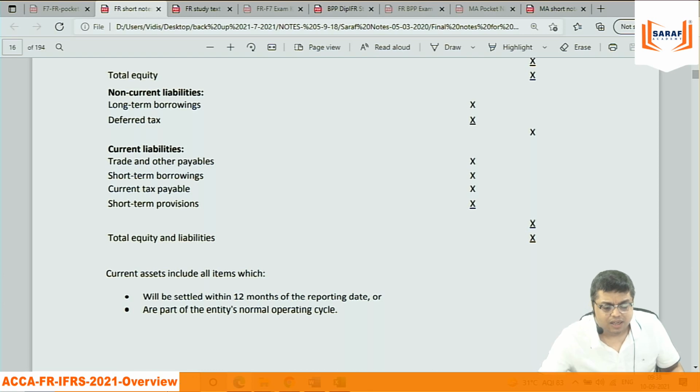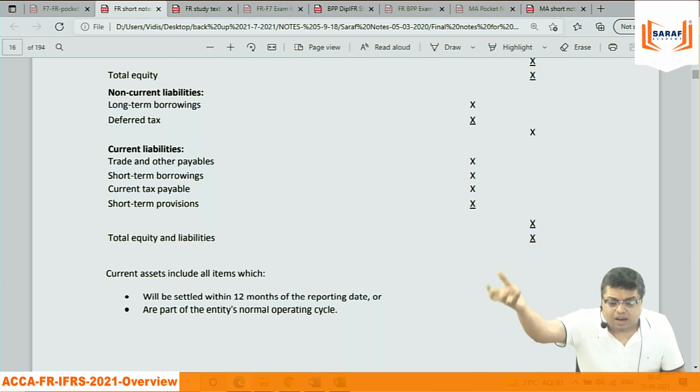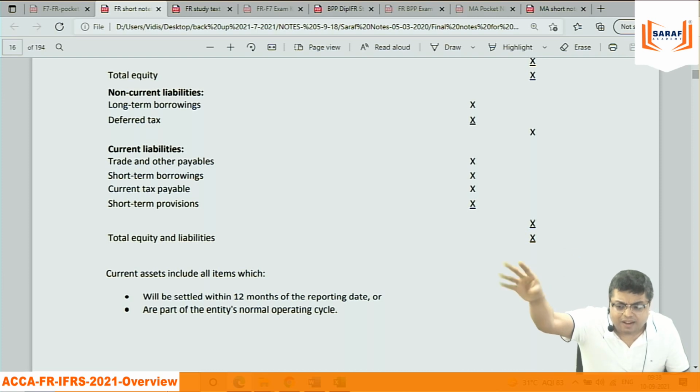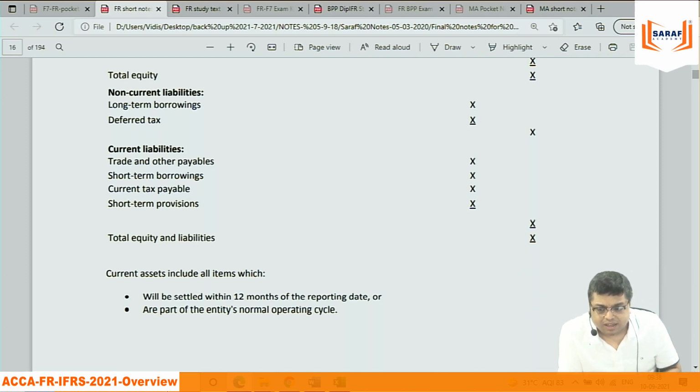Convergence means either the world is accepting IFRS, different countries, or they are developing their own accounting, like India is developing Ind AS based on IFRS. Similarly, convergence of IFRS and US GAAP is happening, and it's a never-ending process. It will go on. IFRS 16 leasing is on the guidelines of US GAAP only.